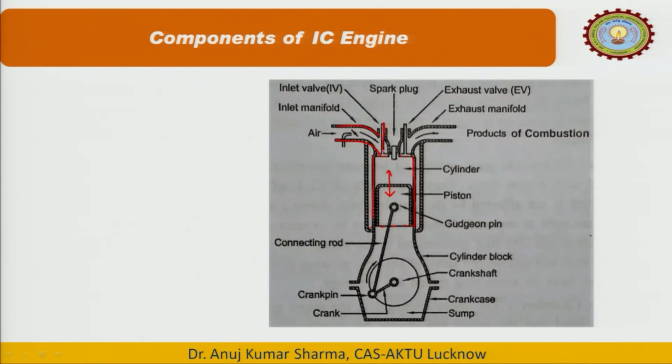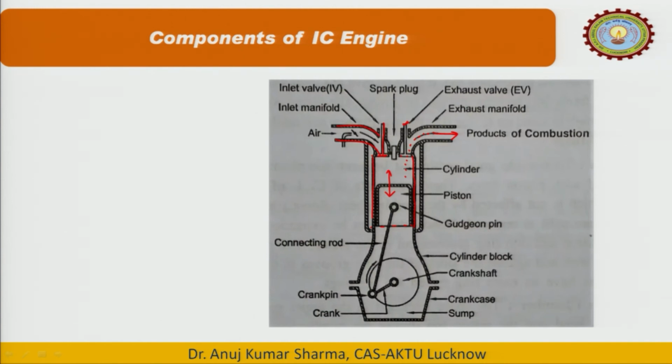This is the outlet valve from which the burnt charges come out. This is the inlet manifold through which we generally supply the fuel or air mixture, or sometimes air, depending upon the type of engine.